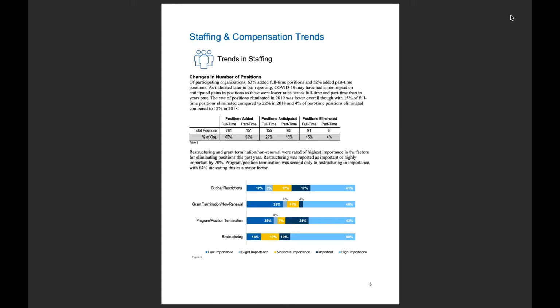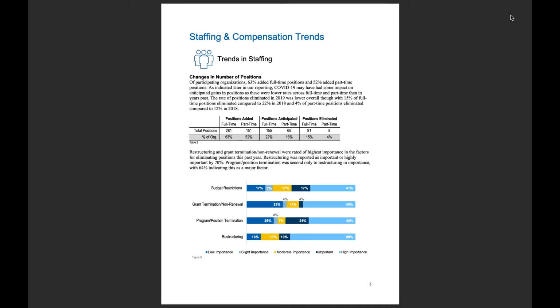Here we look at staffing and compensation trends. So every time we do this report, we offer the number of positions added, the number of positions anticipated, and the number of positions eliminated. And then we compare that to the last time that we had this report. So the last report we had in 2018, we had a difference there. So you can see that the rate of positions eliminated in 2019 overall was lower, with 15% of full-time positions eliminated compared to 22% in 2018. And 4% of part-time positions were eliminated compared to 12% in 2018.